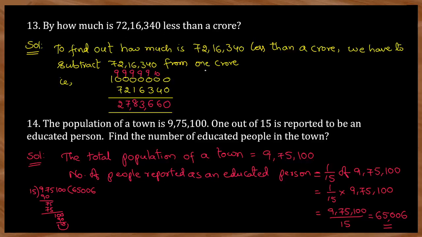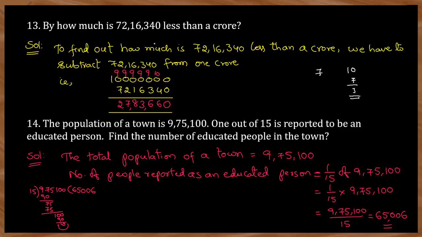So simply, if I ask a question like this, by how much 7 is less than 10? How much 7 is less than 10? 3. How can you find out? Just subtract 7 from 10, which is 3. 7 is 3 less than 10.